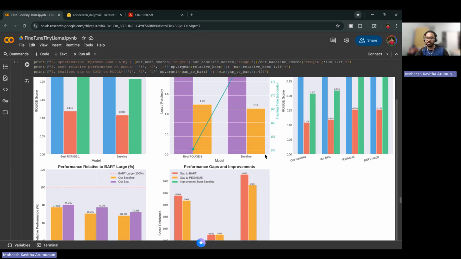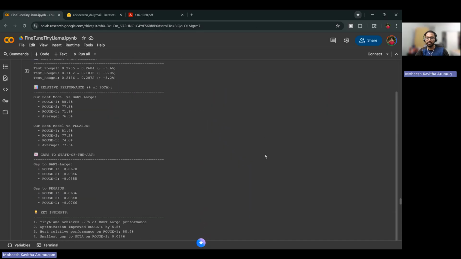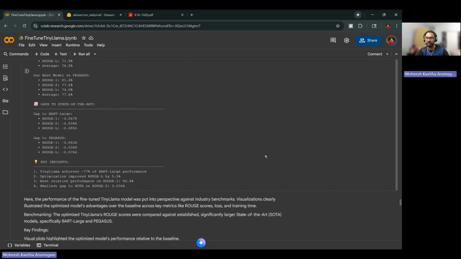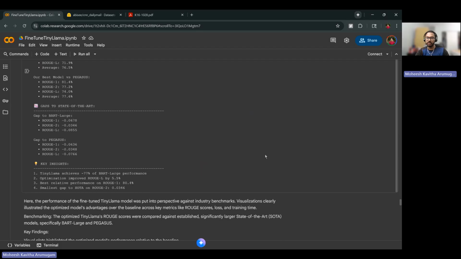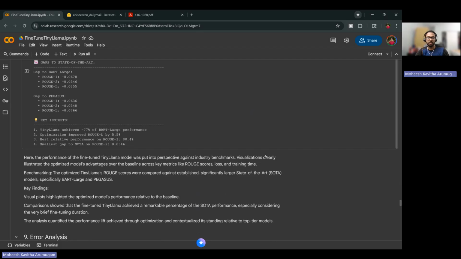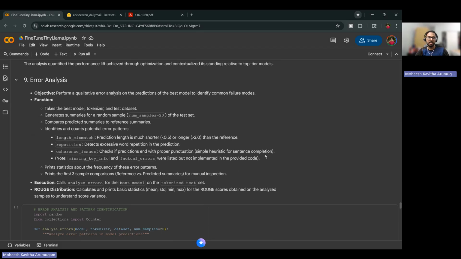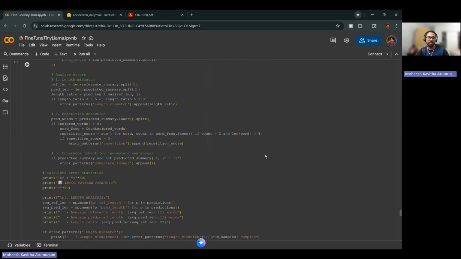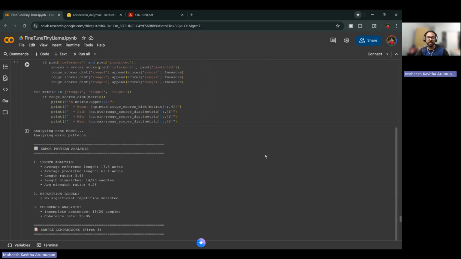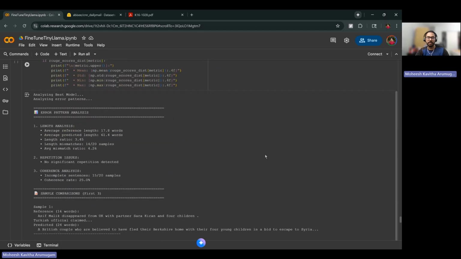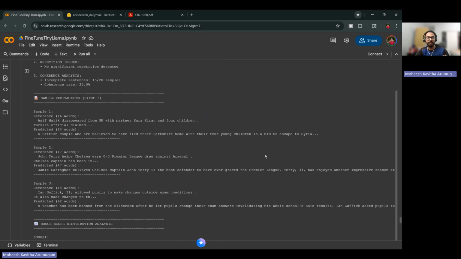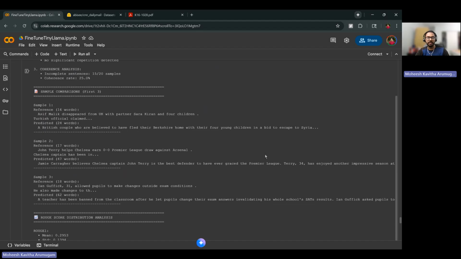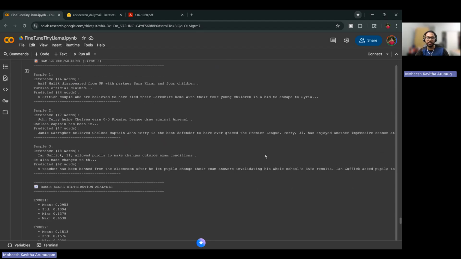Beyond quantitative metrics, the qualitative evaluation shows how effectively the model captures the key context of an article. The loss and ROUGE curves show smooth convergence with no instability. For the error analysis, we are running a few text articles where the model has performed very well on some, and doesn't give very good generated text for the others.